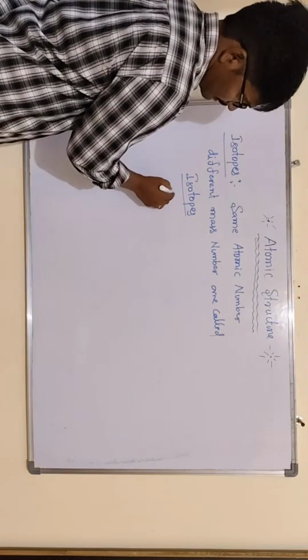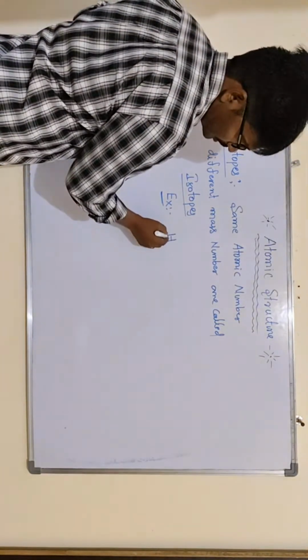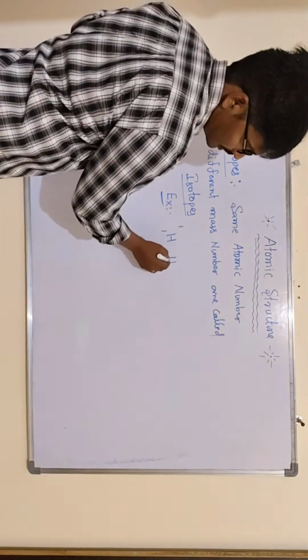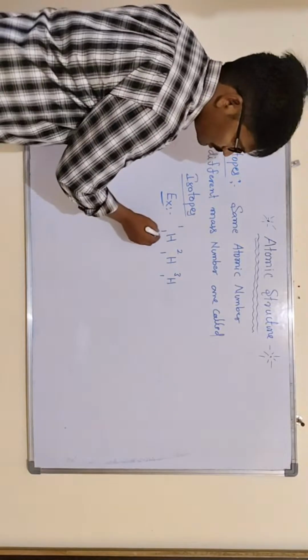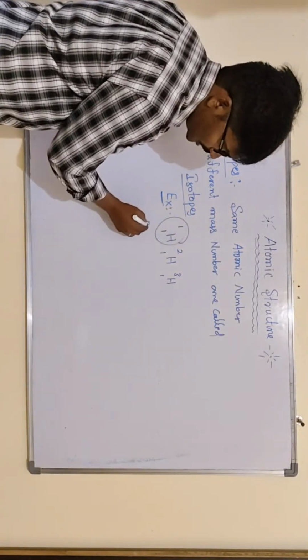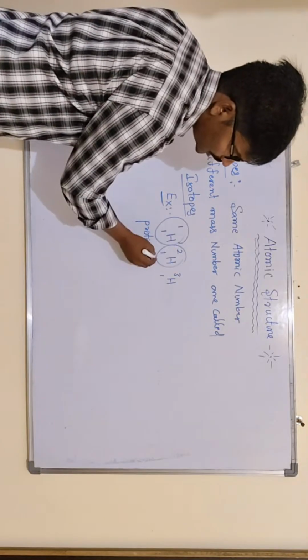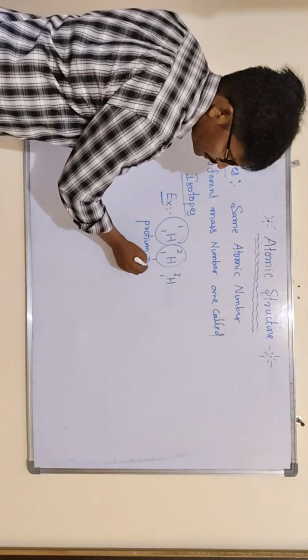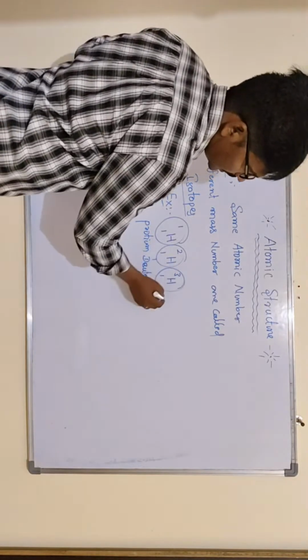For example, hydrogen isotopes: if you take hydrogen 1H1, then 1H2, then 1H3. This is protium, this is deuterium, this is tritium.